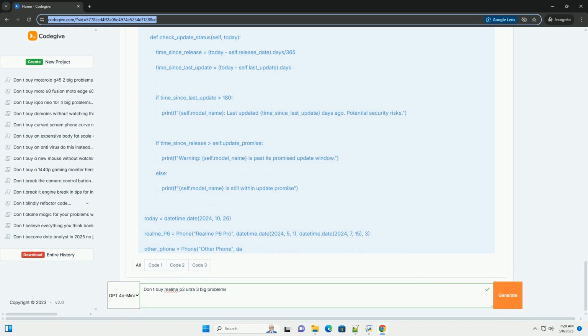Problem 3: Long-term software support and update frequency, the orphaned device fear. The core issue: Realme, like many Android phone manufacturers, has a mixed track record when it comes to long-term software support and update frequency. While they may initially promise several years of software updates, the actual delivery of those updates can be inconsistent or delayed.